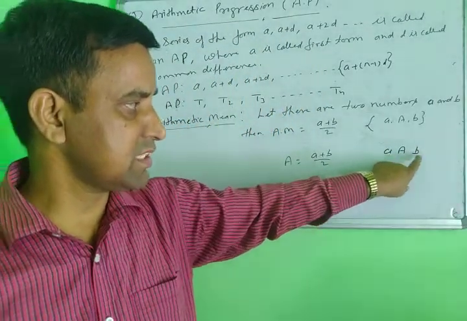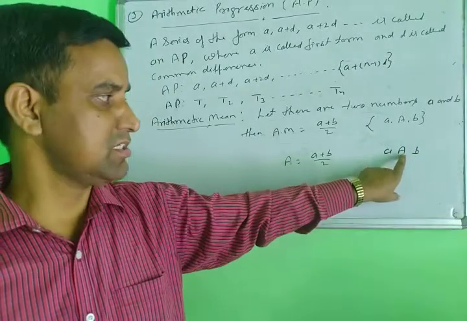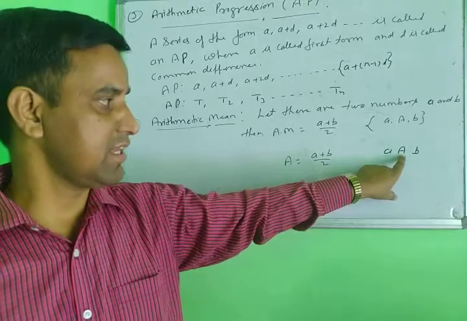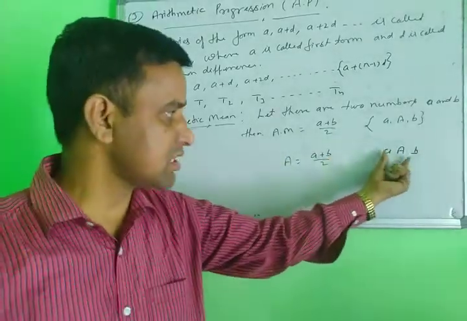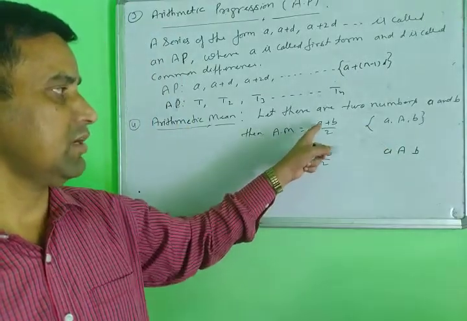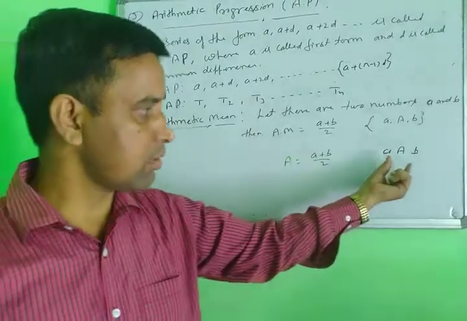A number between the first number and the second number is called the arithmetic mean. The capital A represents the arithmetic mean, which is the short form. How to find this arithmetic mean? Using this identity, (A plus B) by 2, you get the arithmetic mean. So this is the short form of the arithmetic mean.